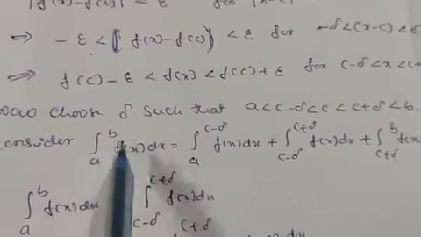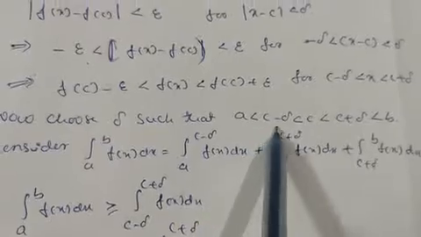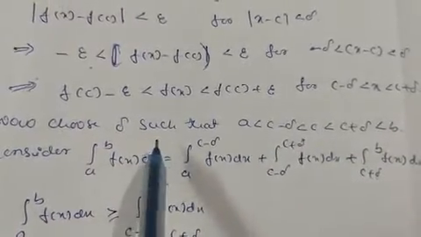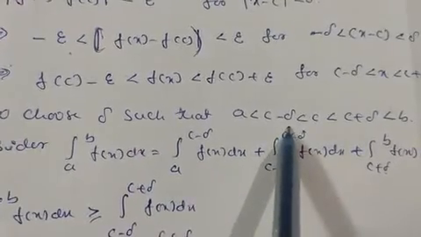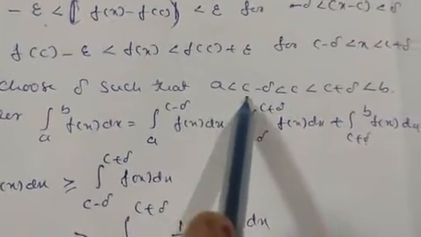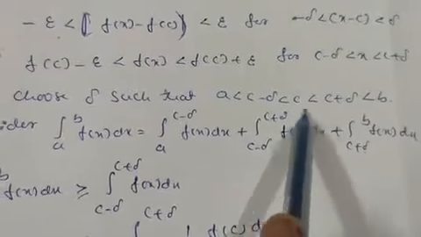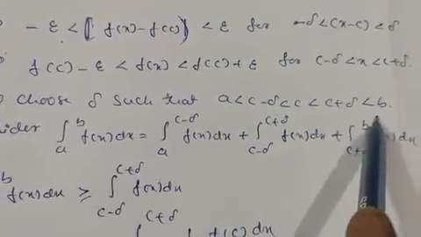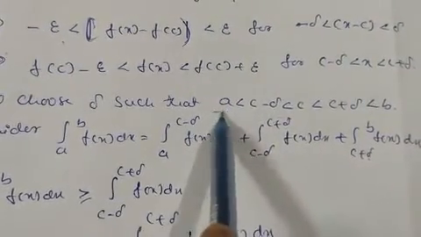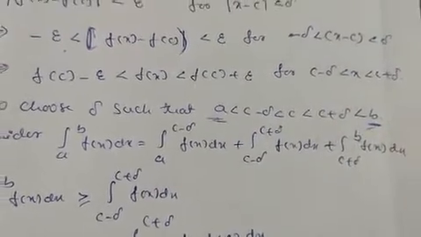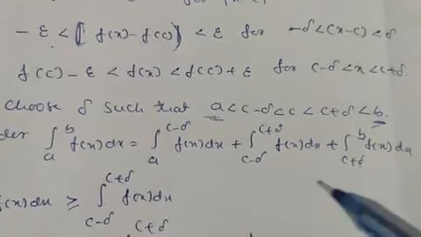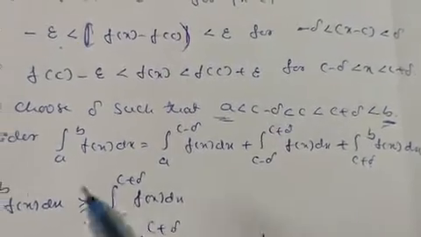Now we have to choose delta such that c minus delta is greater than a, which is less than c, and c plus delta is less than b. That is, you have to choose it such that it lies in between a and b. You have to choose c such that it lies between a and b.